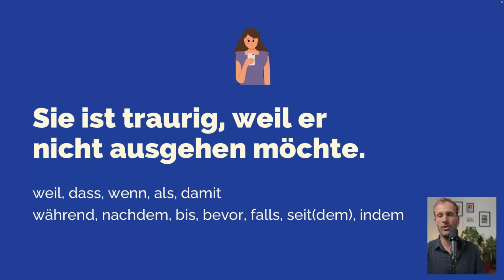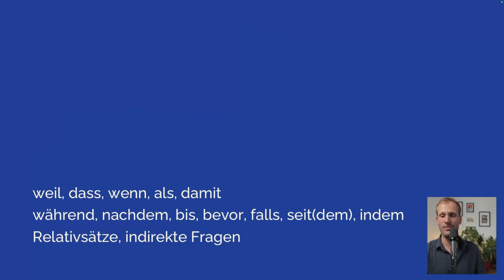These are the most important subclause connectors. Now, it's too much to cover for this video, but I can do a separate video on this topic if you want. Let me know down below. And now there are 2 more things that are also subclauses in German, and that's Relativsätze, relative clauses, and indirekte Fragen, indirect questions. Again, there could be a whole video on this topic coming soon if you want me to do so.